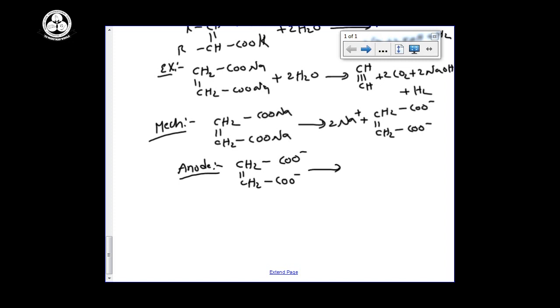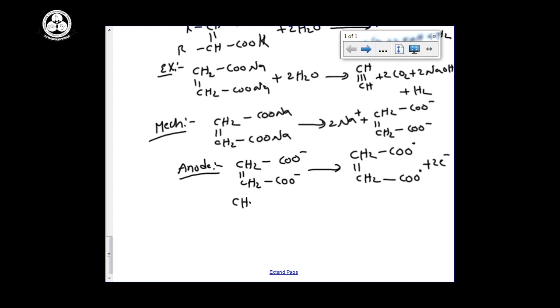Now it will be converted by removing 2 moles of carbon dioxide. First remove the 2 electrons. If I remove the 2 electrons, it will be like this: CH double bond CH and here COO dot and COO dot plus 2 electrons. See the previous mechanism, the Kolbe's electrolysis of the alkenes.